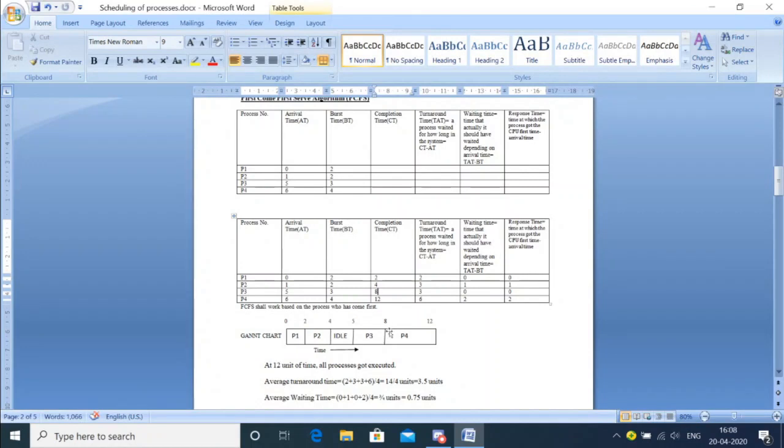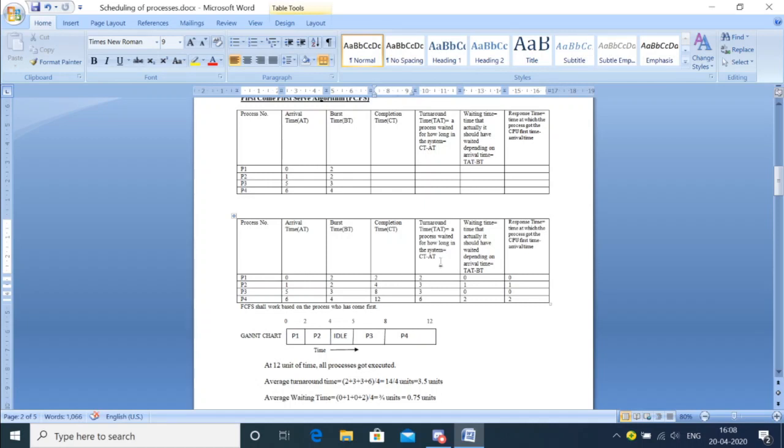Then P4, again from the Gantt chart: when did it complete? 12. So I'll put 12 here. So how will I know the completion time from the Gantt chart? You have to take the last ending part of each process: 2, 4, then P3 started from here, so 8, and 12. So that is the completion time.